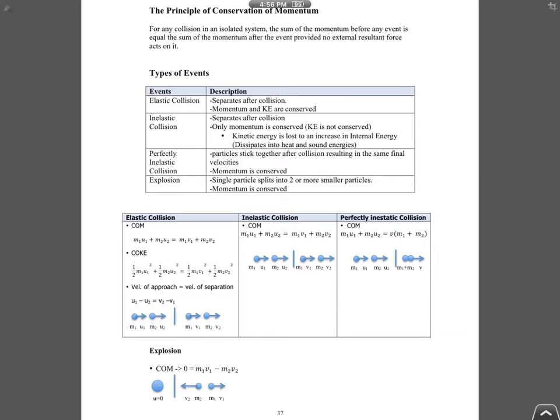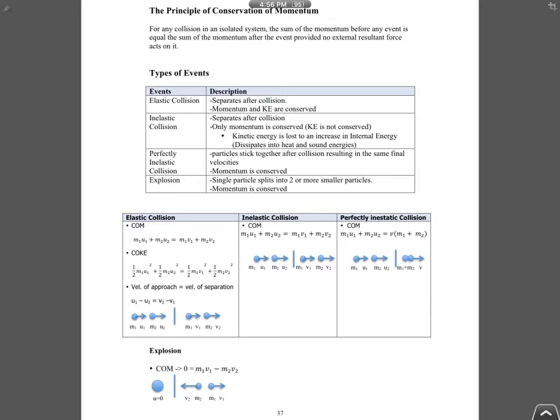Understand? So that means an isolated system implies that, let's say you have a car colliding with a van, then all the forces are between the car and the van. That's it. If there's friction at the road or air resistance, all these will be external forces. So your momentum is only conserved if there is no other external resultant force acting. That means there can be no friction with the road, no air resistance, then only your momentum is conserved. You understand? Okay?